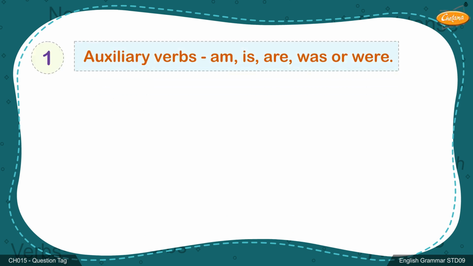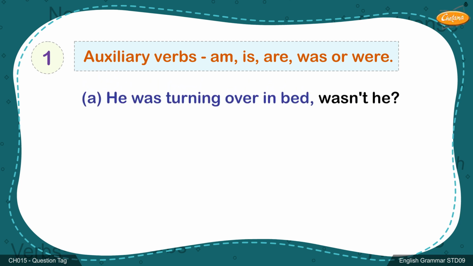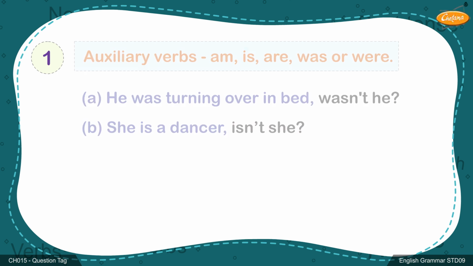1. If the sentence contains a form of the auxiliary verb to be, am, is, are, was, or were, the same verb is to be used in the question tag in affirmative or negative form as required. For example, A. He was turning over in bed, wasn't he? B. She is a dancer, isn't she?